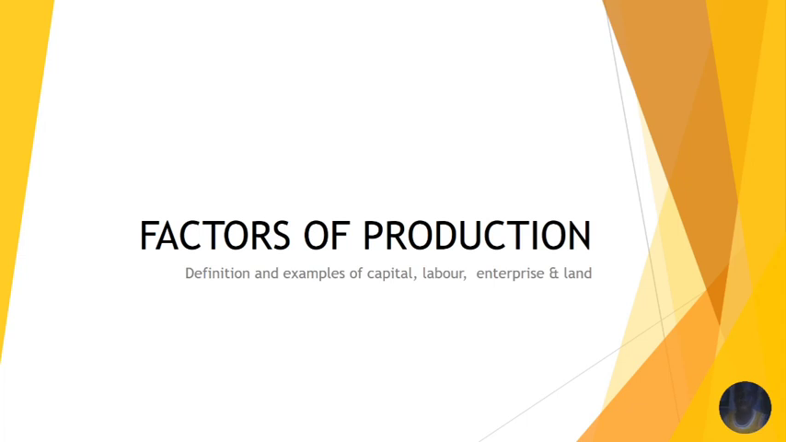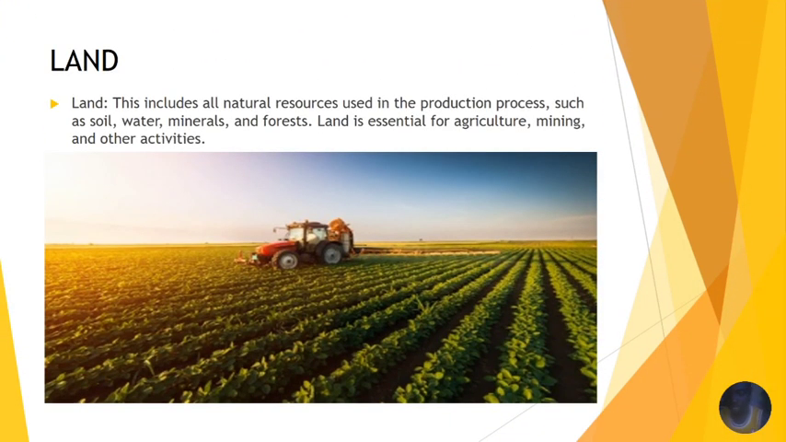So let's get started. When we talk about land as a factor of production, this includes all the natural resources used in the production process, which means these are God-given resources, whereby there's no human effort needed in the provision of this kind of resources. So we have soil, water, minerals, and forests. Land is essential for agriculture, mining, and other activities. We are able to do certain activities on land, which is a natural resource that we are using so that we get